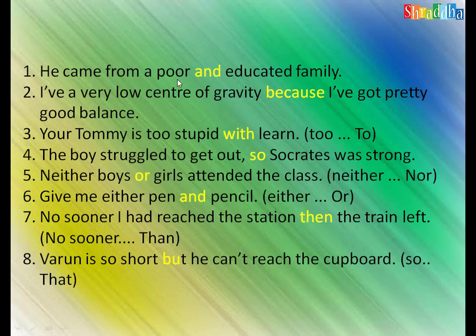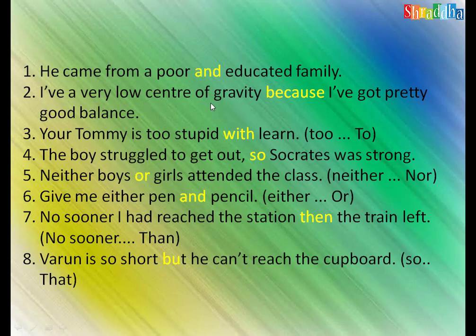He came from a poor but educated family. Instead of using 'and', we have to replace 'and' with 'but'. He came from a poor but educated family. This is the correct relationship between the two parts. So if the correct conjunction is not used, then there is no meaning to the sentence. So the correct conjunction should be used.